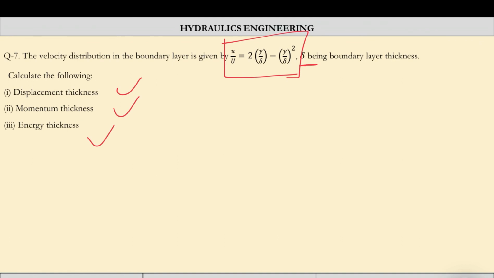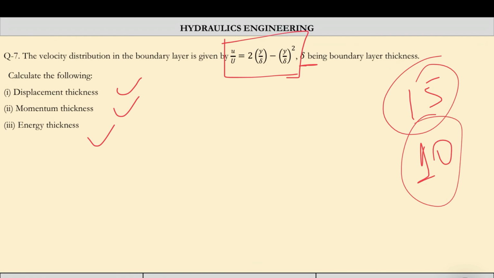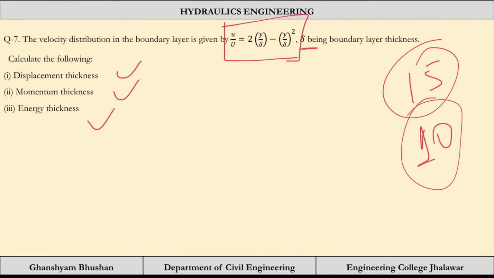This question usually comes for 15 marks or 10 marks, and it is very important. If some numerical is going to be framed from boundary layer, this is the area. Now everything we know, for displacement thickness we just have to put the values in the integral equation and calculate.